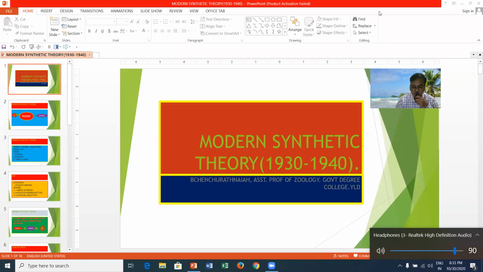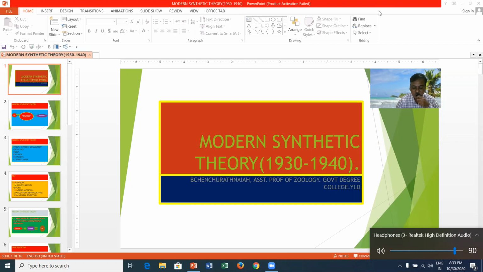Several theories have been proposed to explain the mechanism of evolution. One among the best is neo-Darwinism, or the modern synthetic theory. This is the most advanced theory of evolution. Darwin's theory of evolution is explained in the light of genetics, Mendel's laws, population genetics, and the biological species concept.